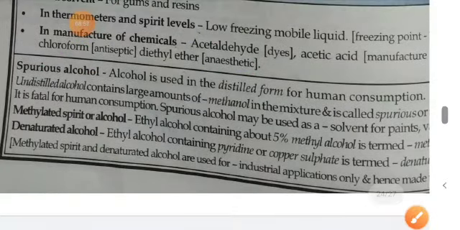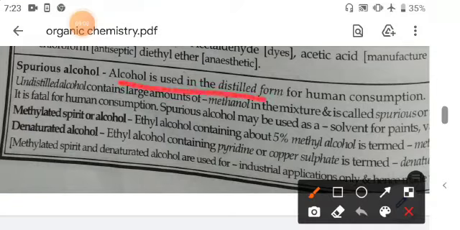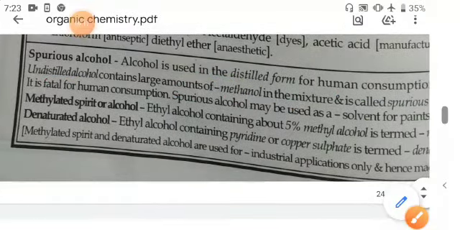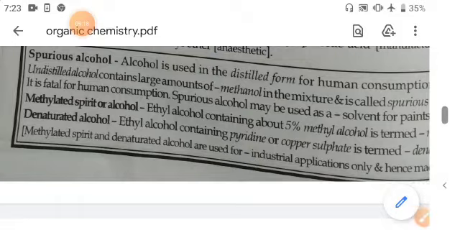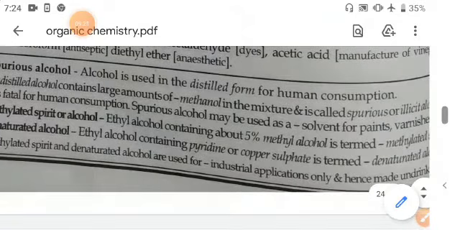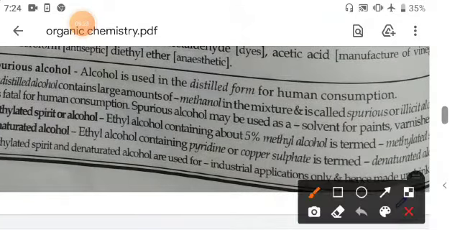Now spurious alcohol. You know that alcohol is used in the distilled form for human consumption, and undistilled alcohol contains a large amount of methanol in the mixture and it is called spurious alcohol. It is fatal for human consumption and very harmful, so spurious alcohol may be used as a solvent for paints and varnishes.